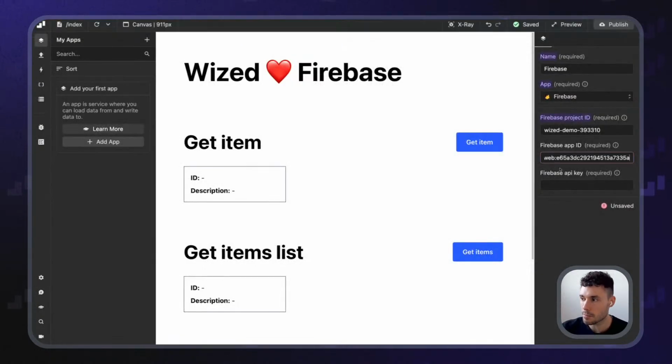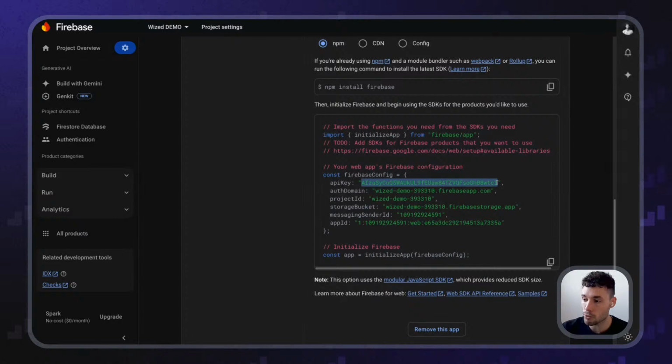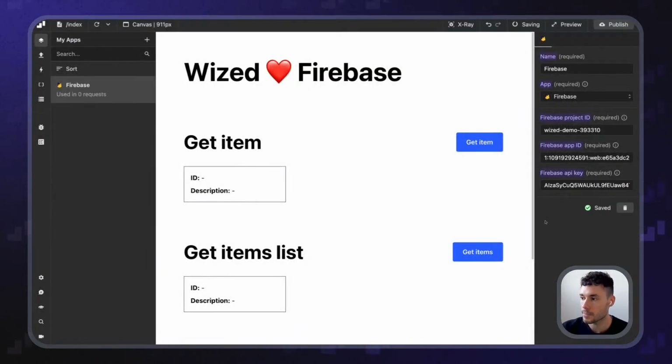Let's copy this. Let's paste it in here. And then the API key again. Let's go back here. API key. We grab it and we paste it. That's it. We are done. We've got the connection ready.